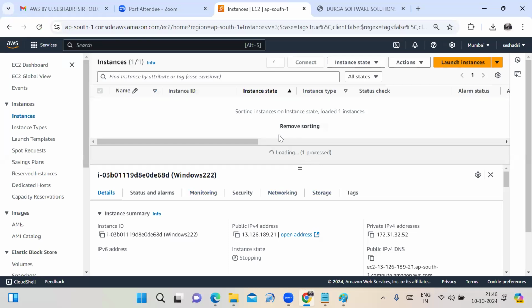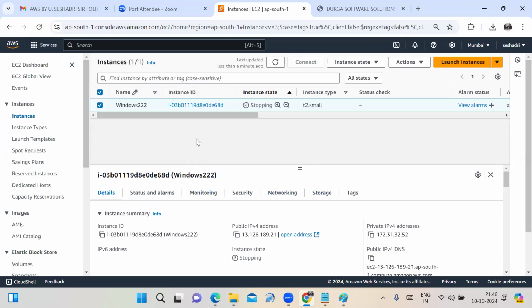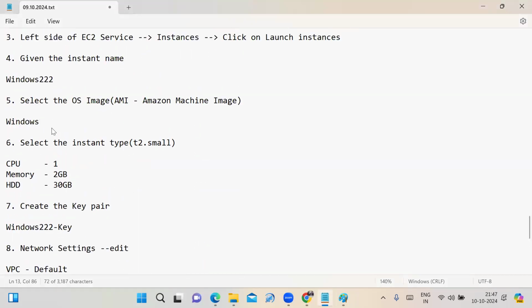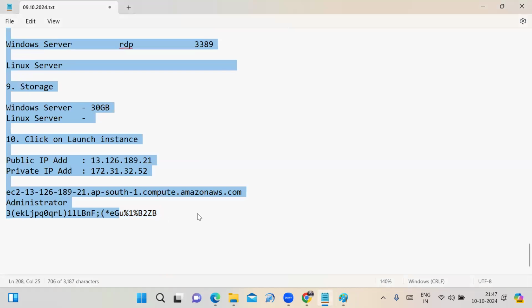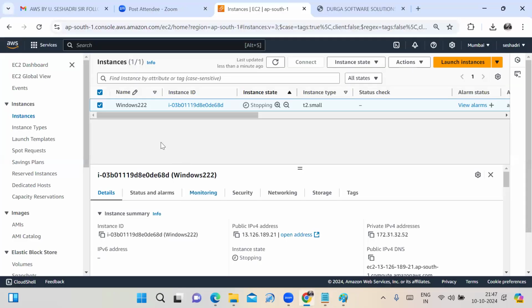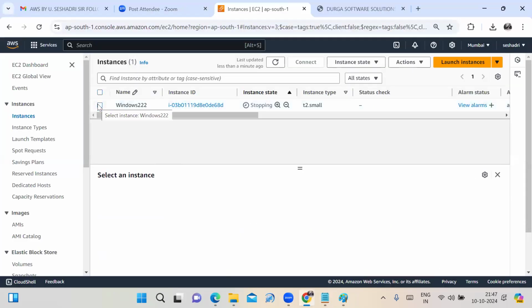If you want to connect to this Windows machine after 1 week or after 1 month or the next day, there is no need to follow the same steps from step 1 to the last step. Those are the steps. We can connect to the Windows machine directly.